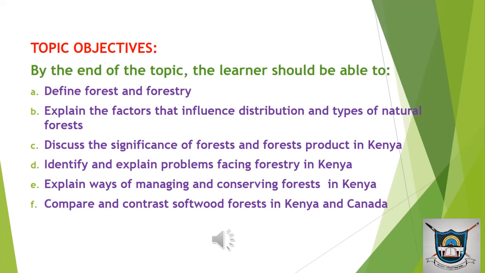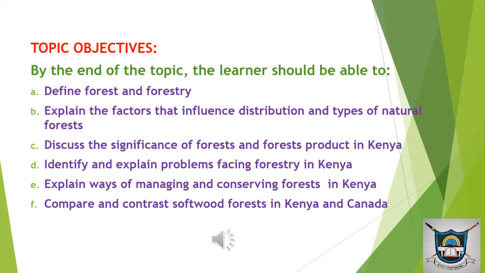Discuss the significance of forests and forest products in Kenya. Identify and explain the problems facing forestry in Kenya. Explain ways of managing and conserving forests in Kenya. Then compare and contrast softwood forests in Kenya and Canada.